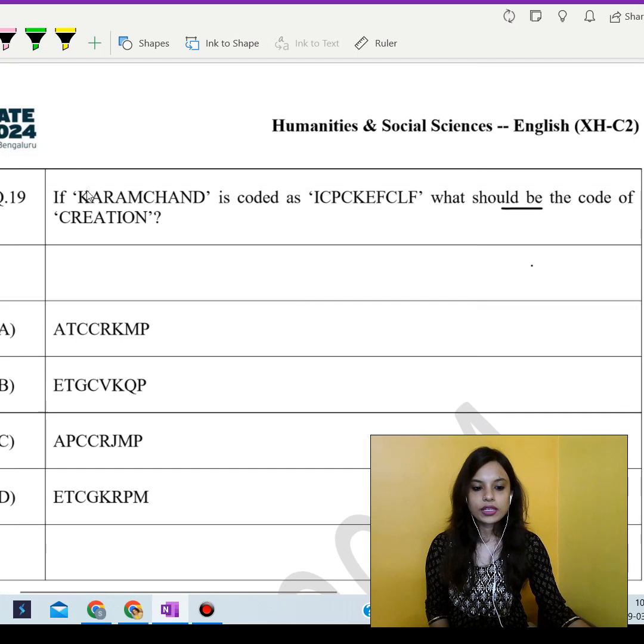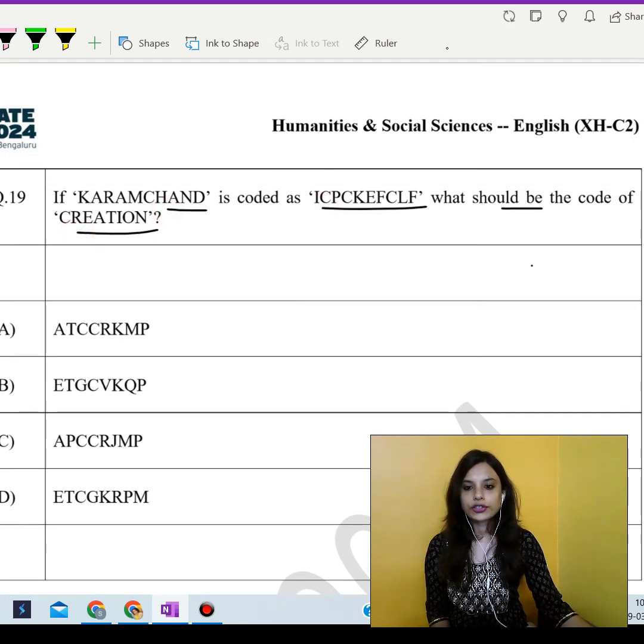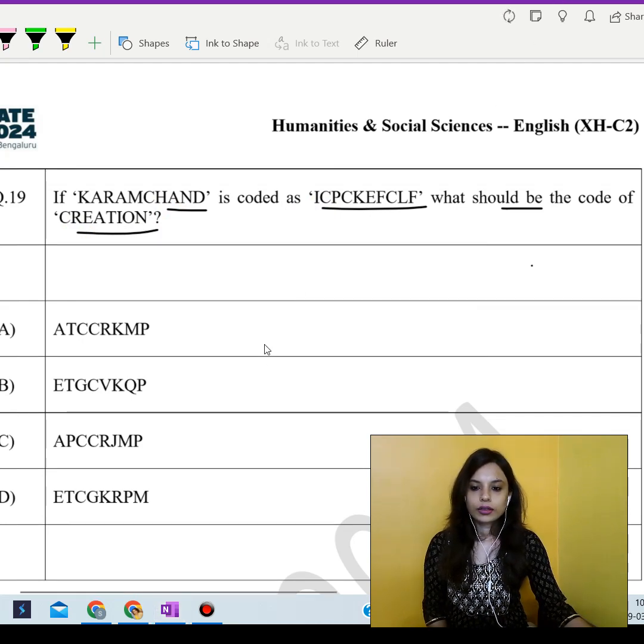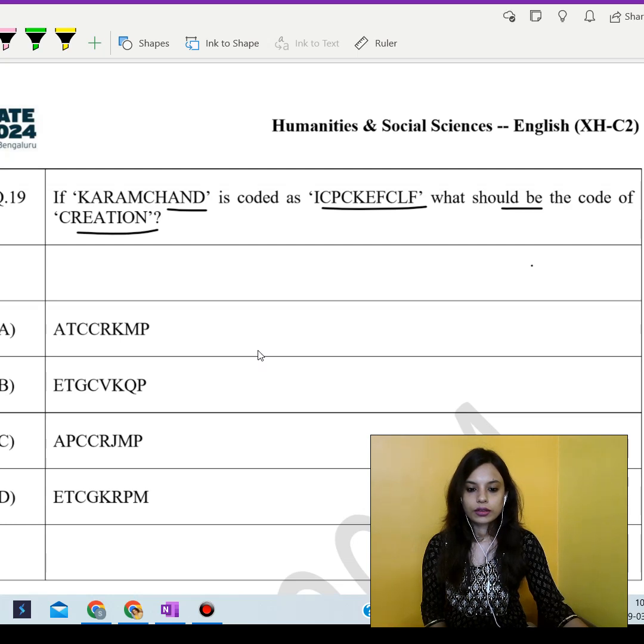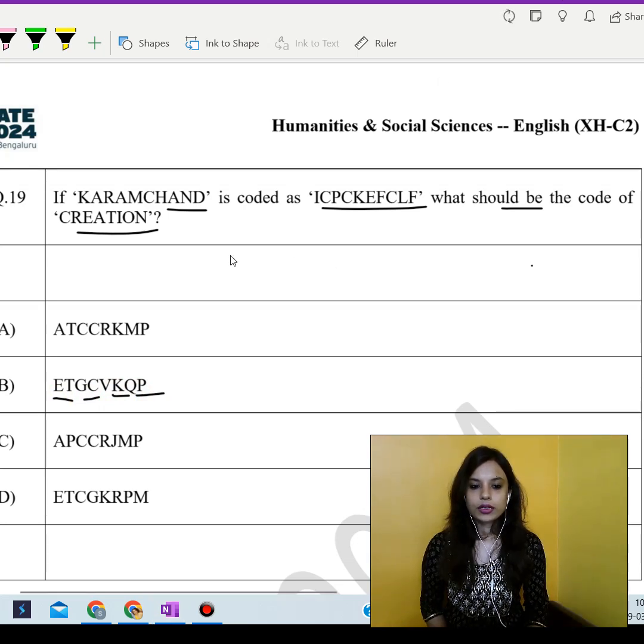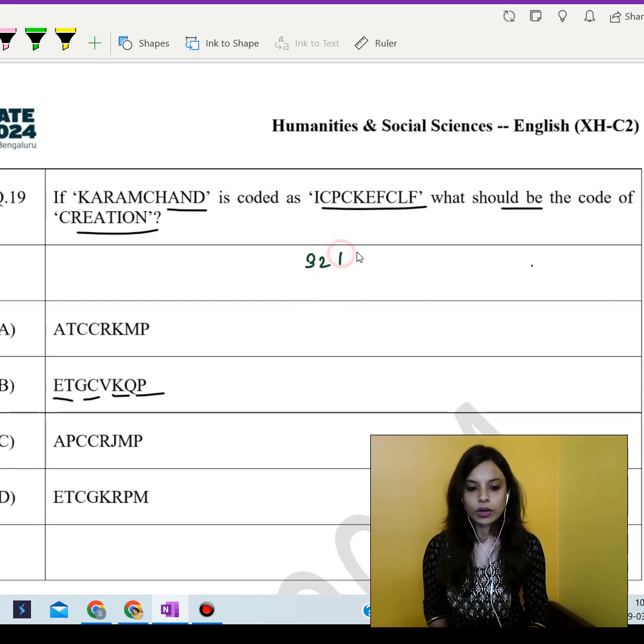So the next question says, if Karamchand is coded as this, what should be the code of creation? Now based on this, it's better that you go with ETGCVKQP. Okay, that's the answer. The code for creation is 3217421119811413.